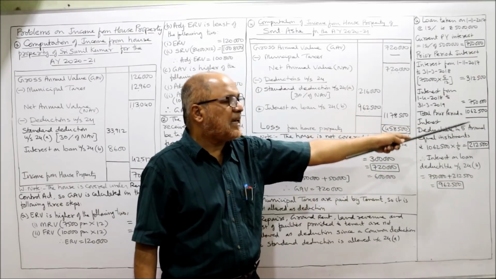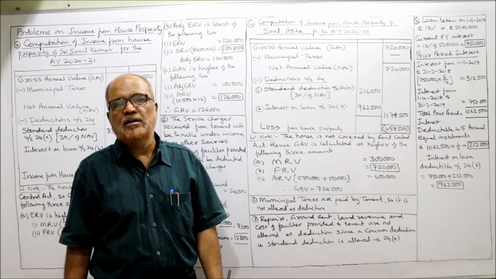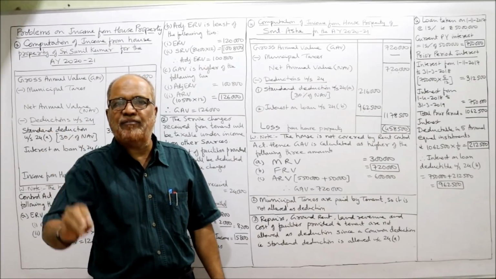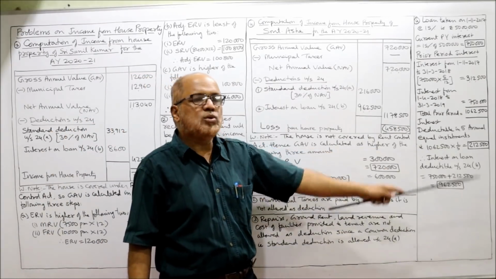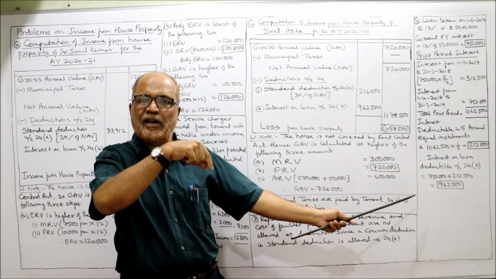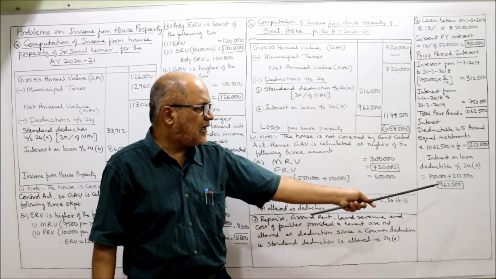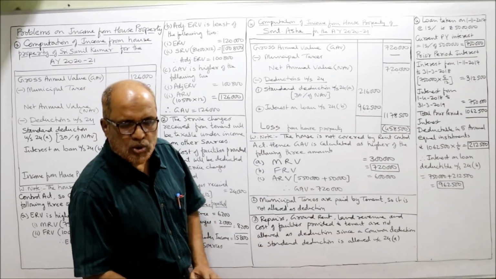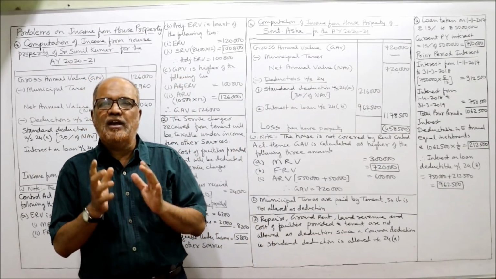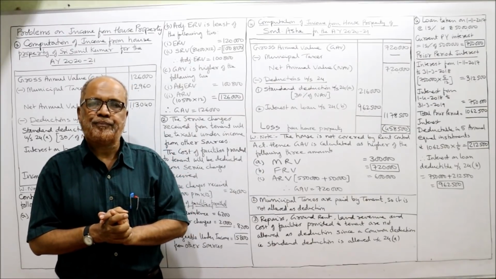So total is 10,62,500. Now this is divisible in 5 equal installments. So divide by 5, so every year 2,12,500. Now you add up current year plus prior period, 9,62,500. So totally 4 problems I have explained on computation of income from house property.